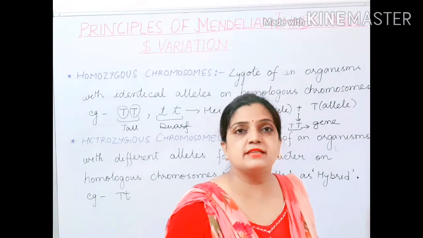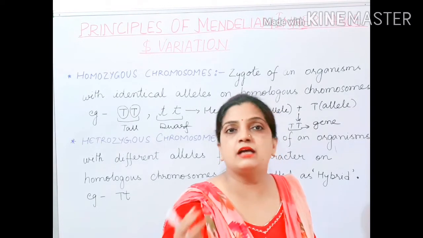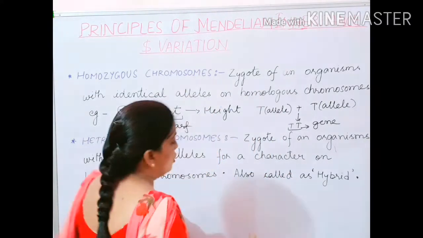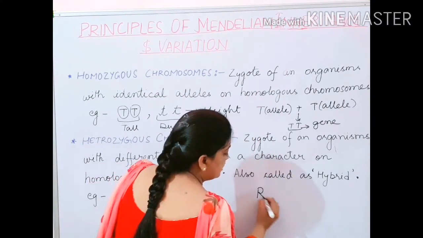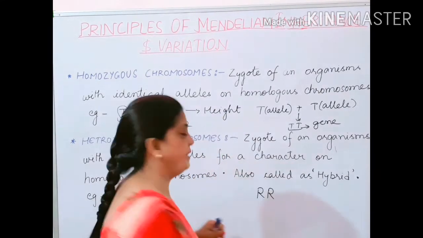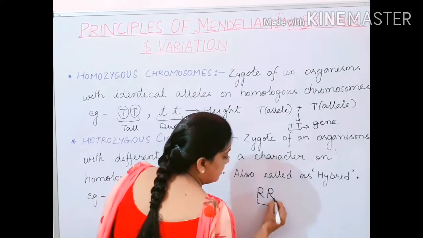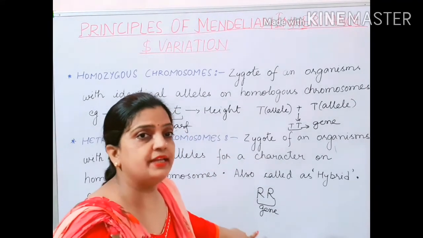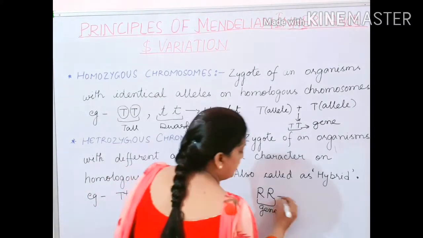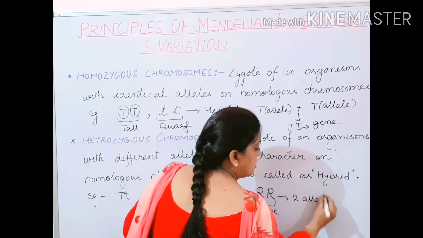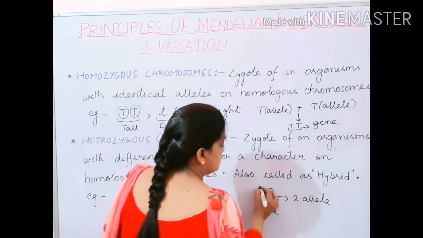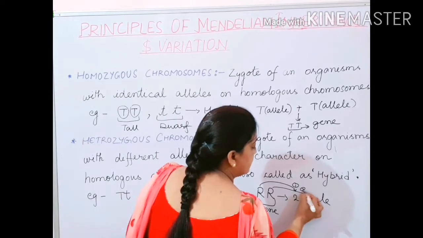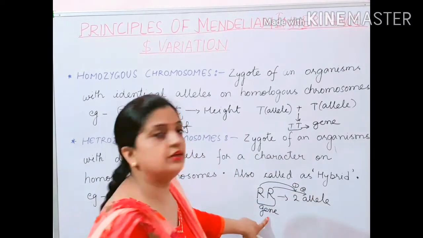Now if I take the example of the color of a flower, a red rose. If I take the example of a rose, it is red in color. So I take red, and always remember, children, it is always written in a pair. So this is a gene. And this gene is made up of how many alleles? It is made up of two alleles. How are there two alleles? This is the first allele and this is the second allele. So two alleles are making one gene.